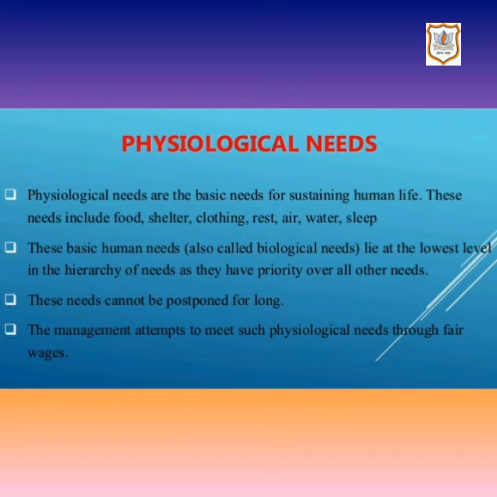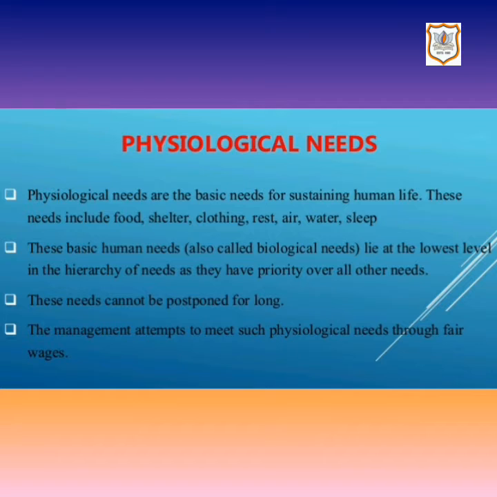These needs cannot be postponed for long. No one can postpone or delay such essential needs because without them one cannot live. The management attempts to meet such physiological needs through fair wages, so that the basic needs of human beings are fulfilled.